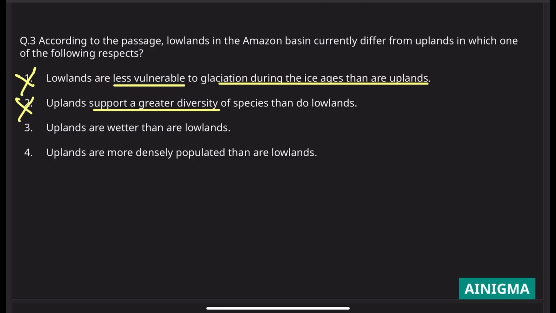Third, uplands are better than lowlands. This is precisely what the passage has said. So we are marking third as the option.